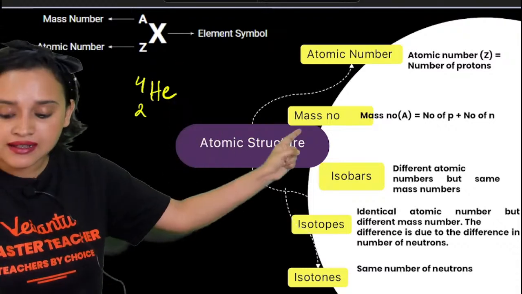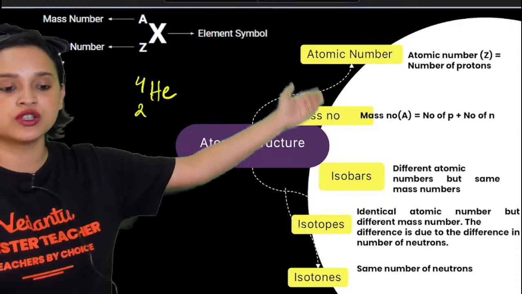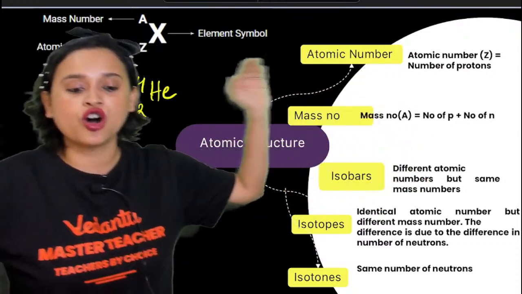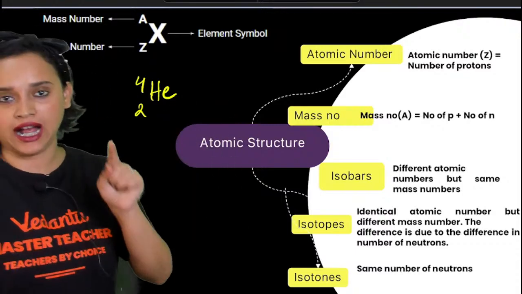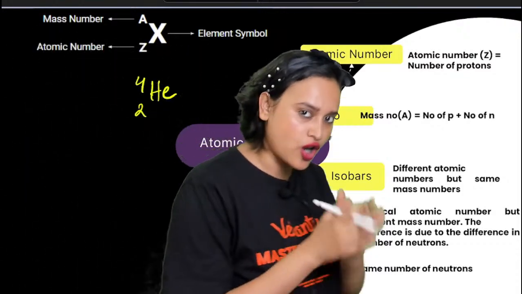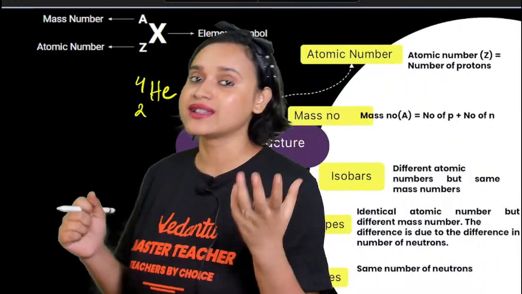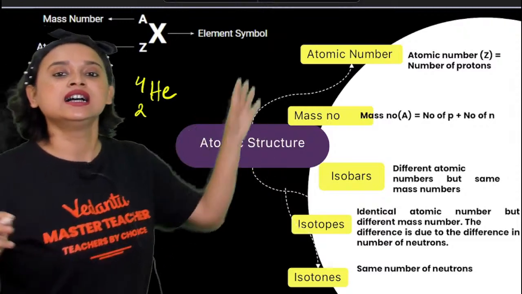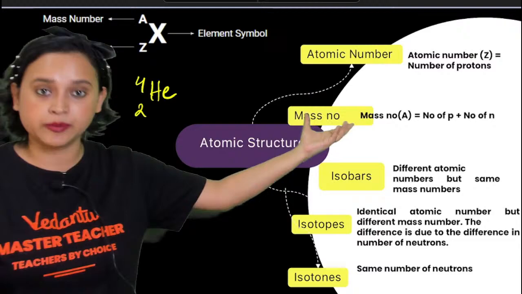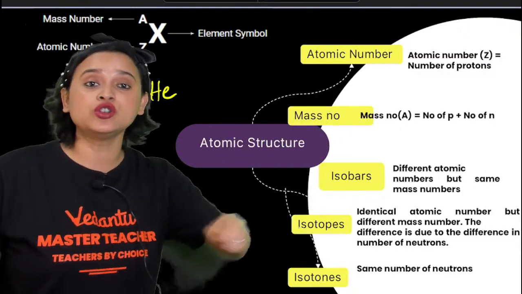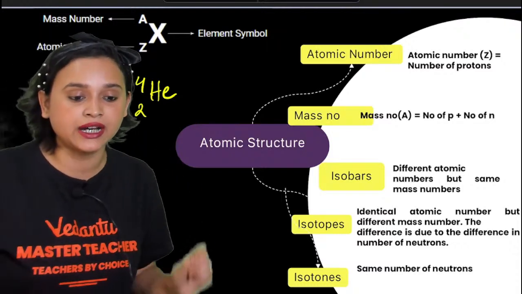Mass number is denoted by capital A, and mass number is the number of protons plus the number of neutrons present in the nucleus of the atom. A neutron and a proton together are called nucleons, isn't it? So in the nucleus, the protons and neutrons together make up your mass number, because both of them contribute towards the mass number. Electrons have negligible mass, right, everybody?